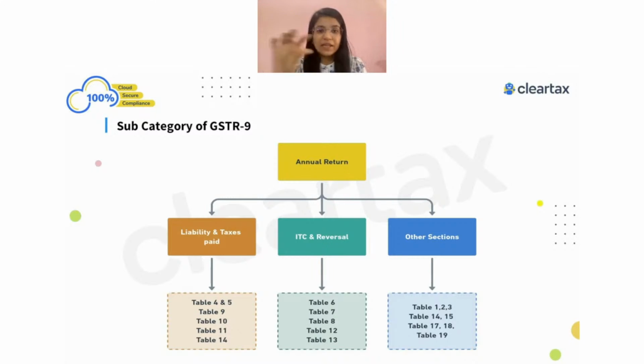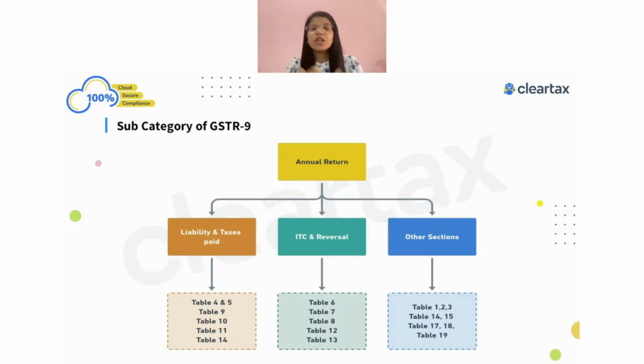I'm removing the inward supply liable to RCM, because inward supplies, which are my purchases on which I was liable to pay the taxes, are only reported in my GSTR-3B, and will also be in my books of account, but will never be in my GSTR-1. For now, just remove that. Let's not focus on the inward supply liable to reverse charge, and only focus on our outward liability, which means all the liability on my sales part, all the liability on my supply part.